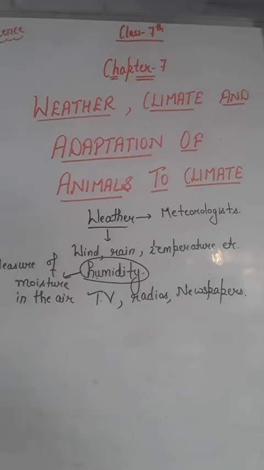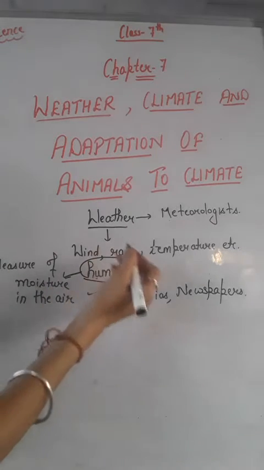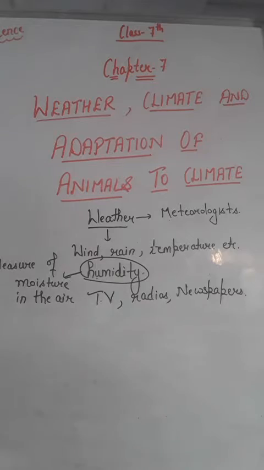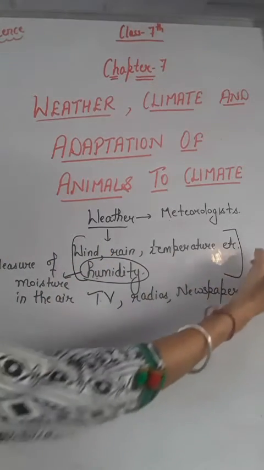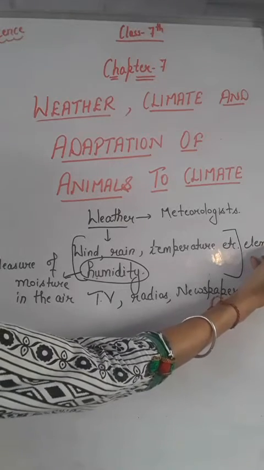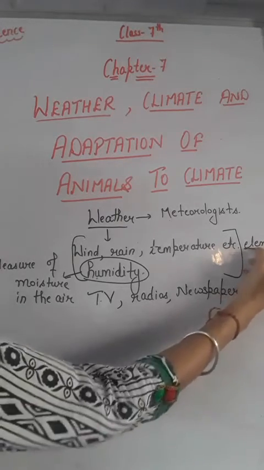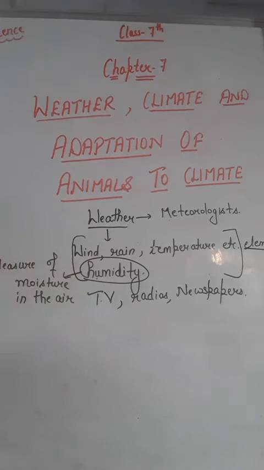And these factors, that is temperature, humidity, rainfall and some other factors also, all these factors are known as the elements of the weather, right? We can call all these factors the elements of the weather. And you know that the weather of any place changes day after day and week after week, right? That's why weather is such a complex phenomenon.